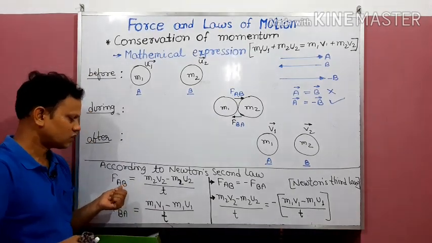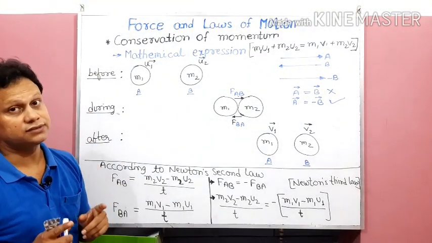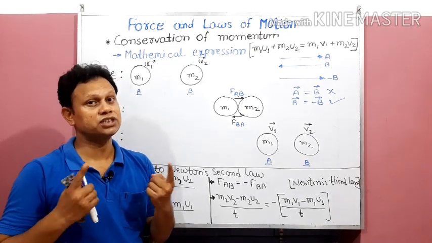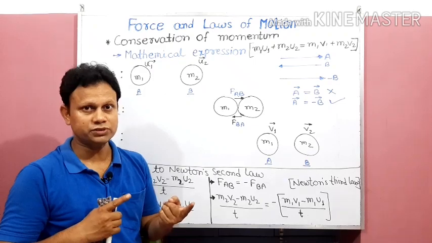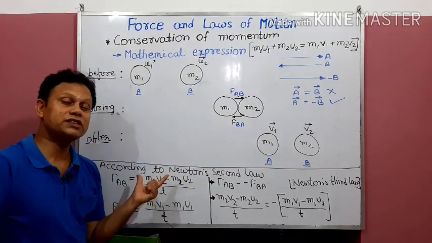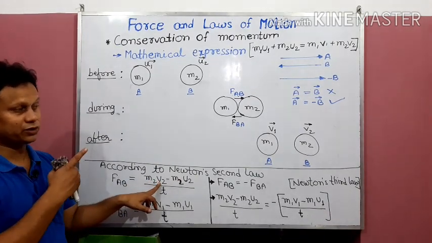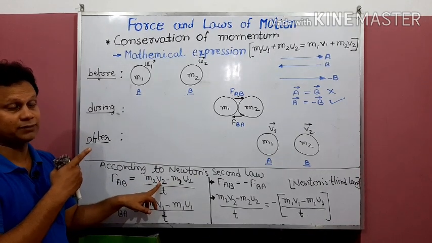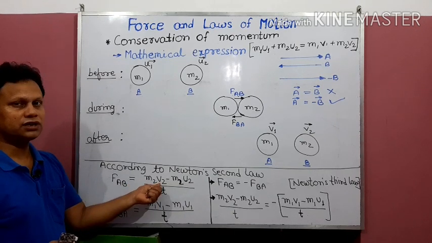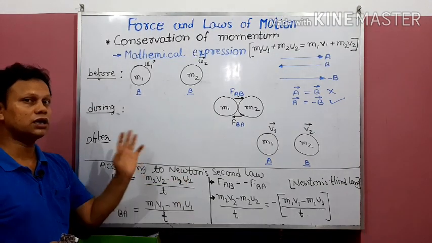Suppose I measure action first. To measure action, we have to understand that action has brought some change in momentum in that particular object, and here the object is B. So I have taken M2V2, because action is on the body B having mass M2. M2V2 is the final new momentum, and M2U2 was the earlier momentum.